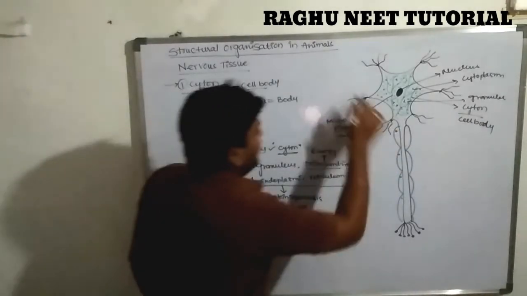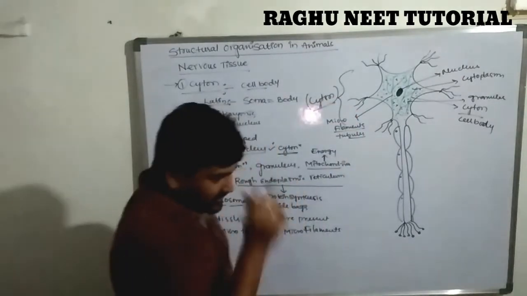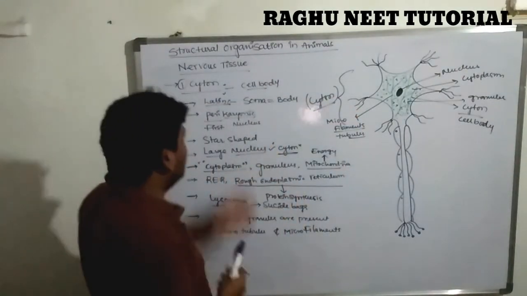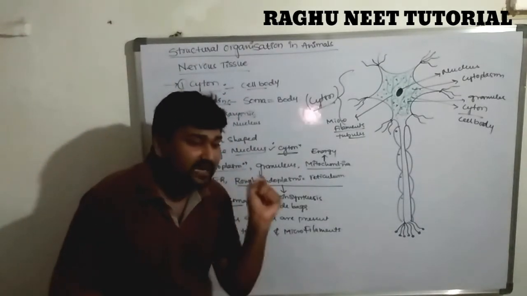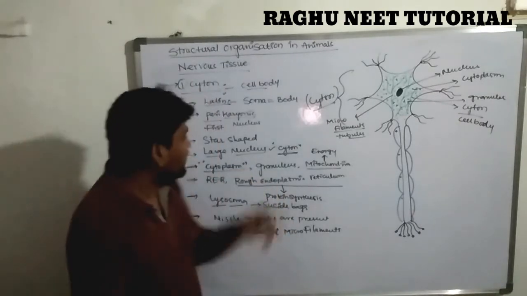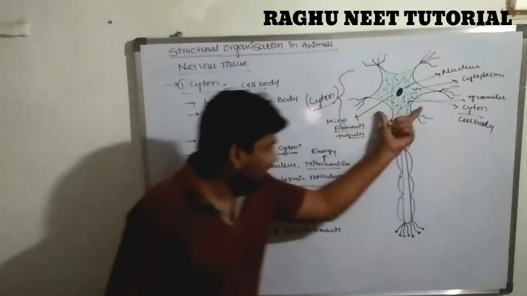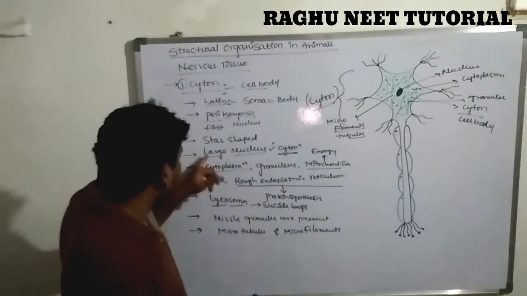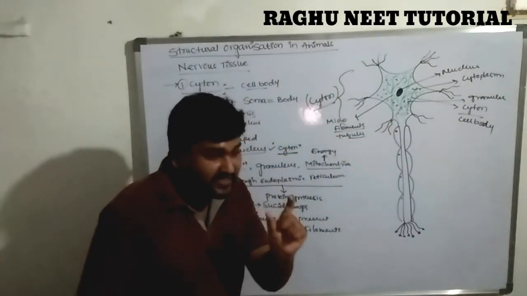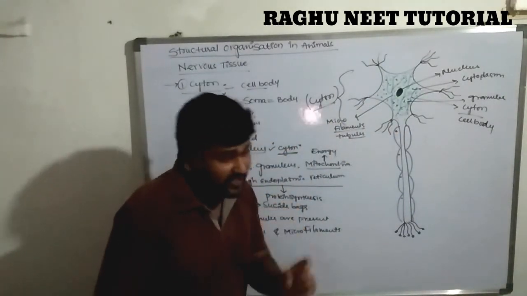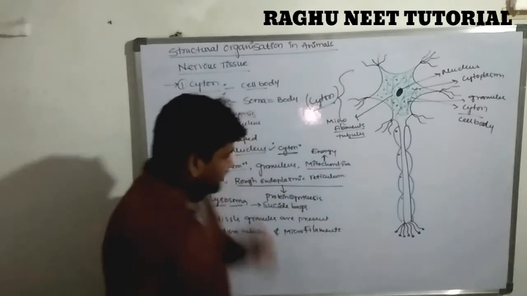So this is called the cyton or cell body. The word cyton is derived from the Latin; cyta means body or soma. It is called the perikaryon. It is a star-shaped or flask-shaped structure with a very large nucleus, useful for conducting and regulating the impulse.